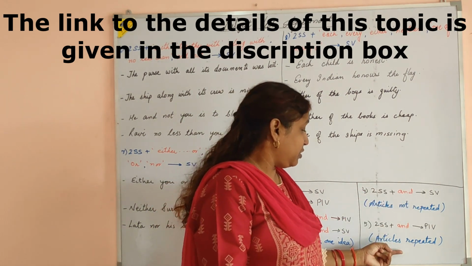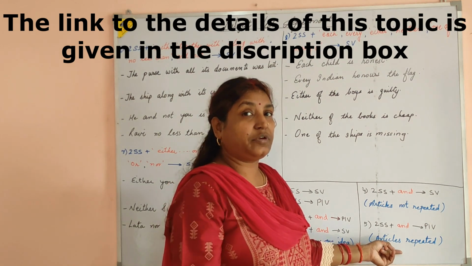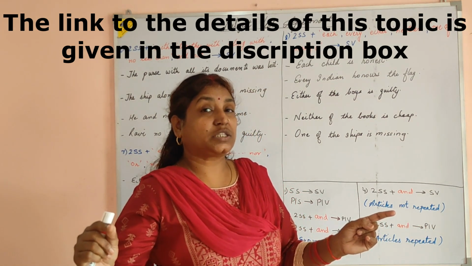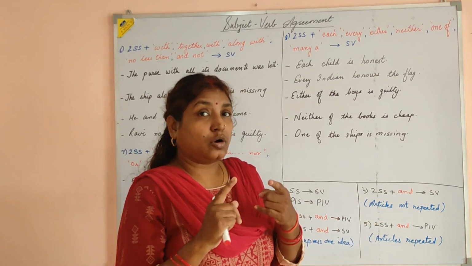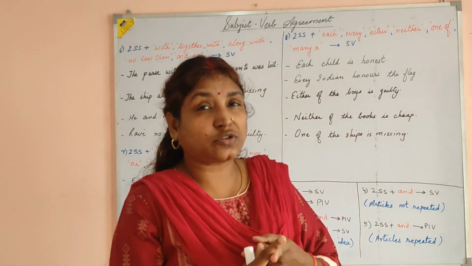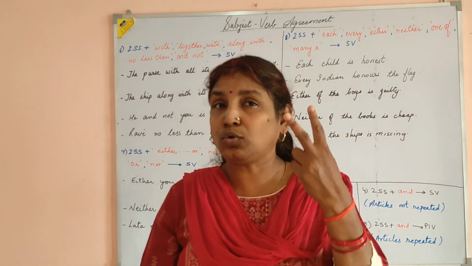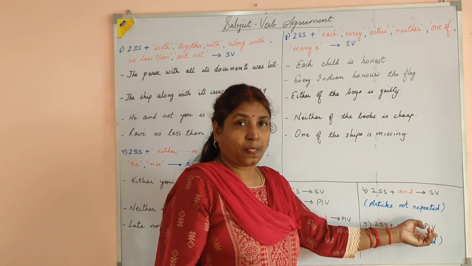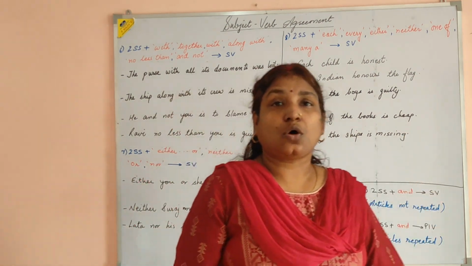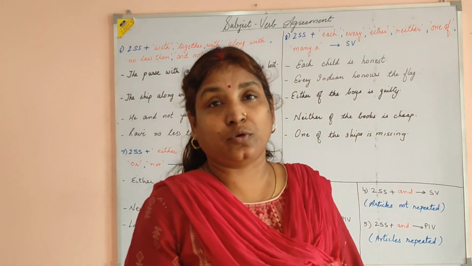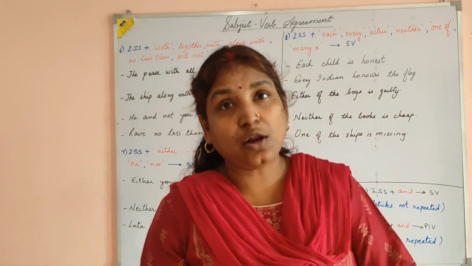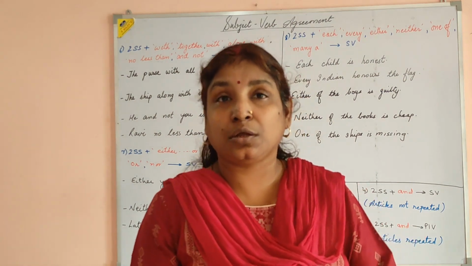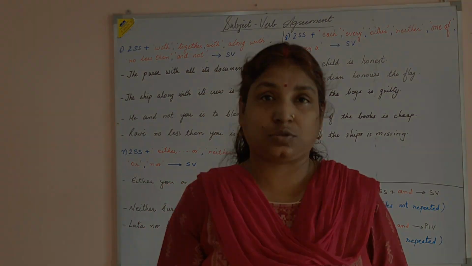But if I write it another way, the philosopher and the guide are dead, because now the philosopher and the guide are two different subjects, and hence the verb is plural. I hope these rules are clear to all of you. If it's still not clear, you may refer to the video link mentioned below in the description box.